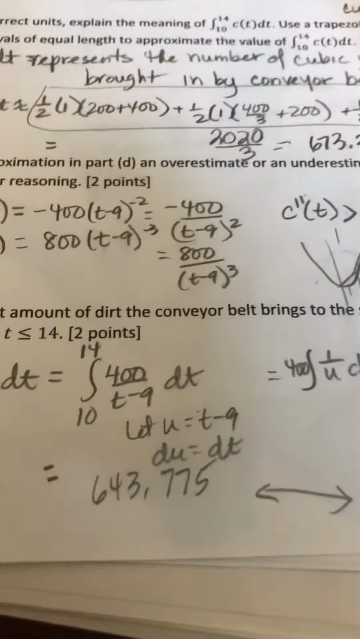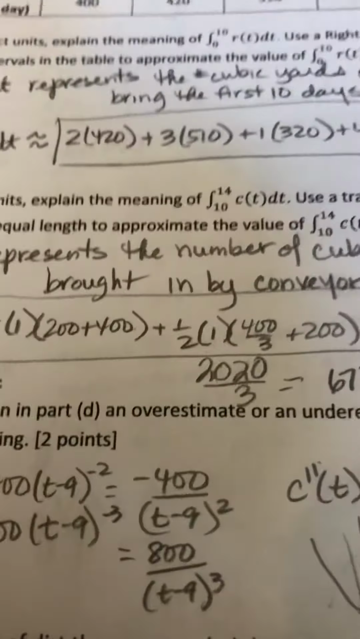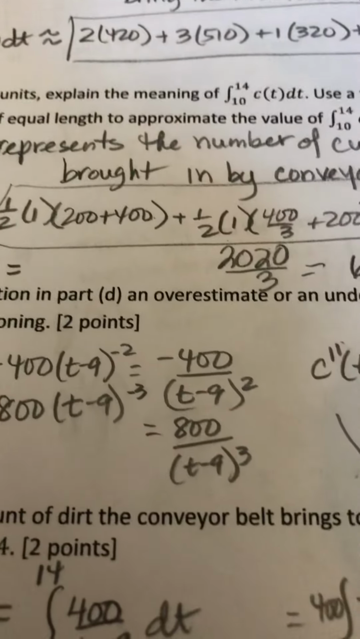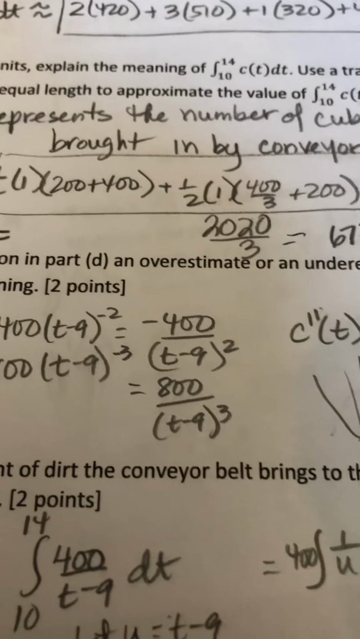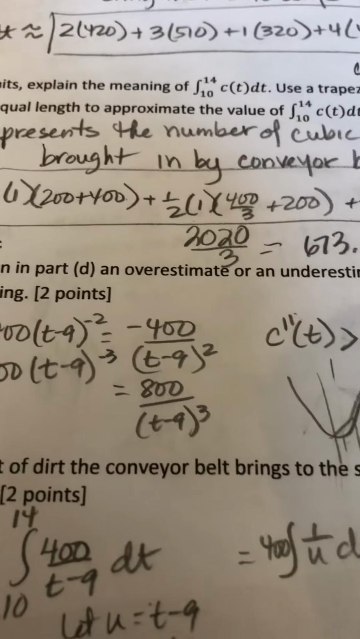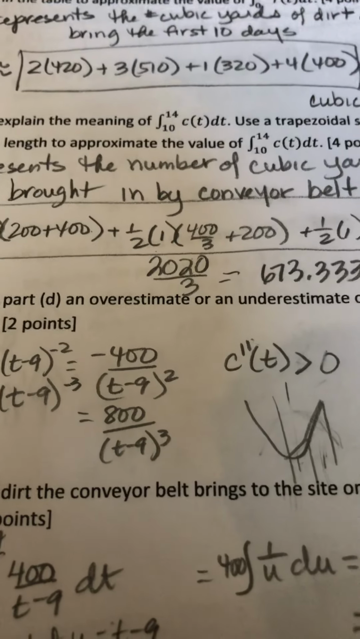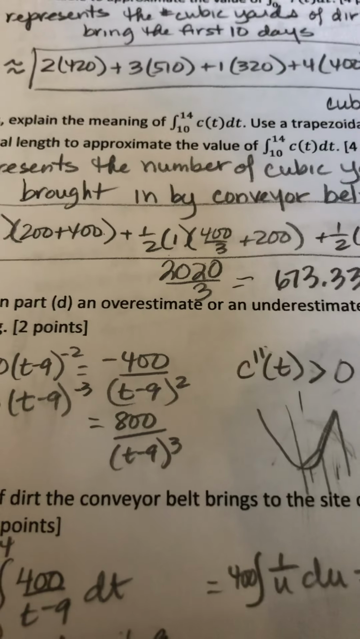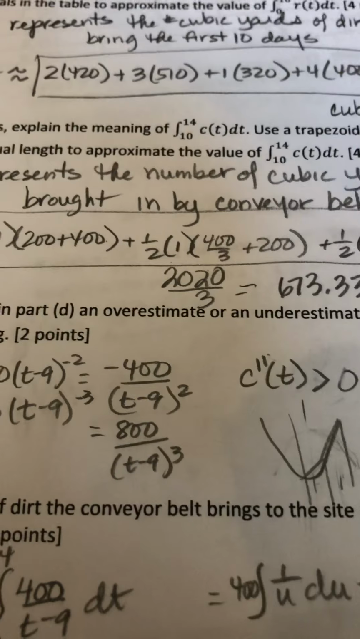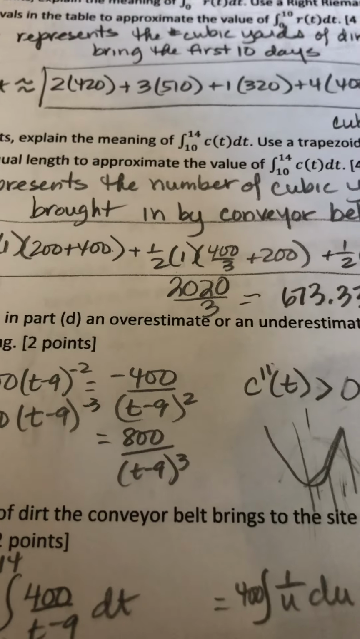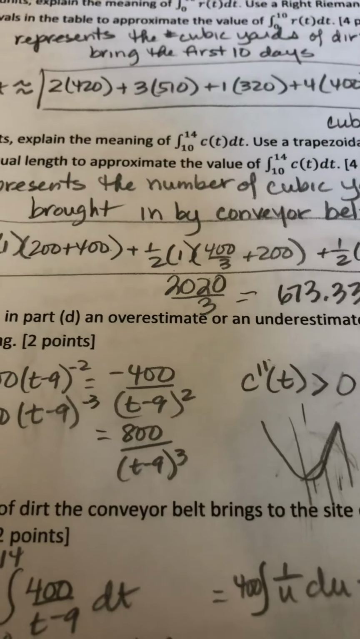We could just do a quick review for RRAM and LRAM. It didn't ask us, but RRAM and LRAM are all about increasing and decreasing functions. When we have an increasing function, RRAM overestimates and LRAM underestimates. When we have a decreasing function, it's the opposite: LRAM overestimates and RRAM underestimates.